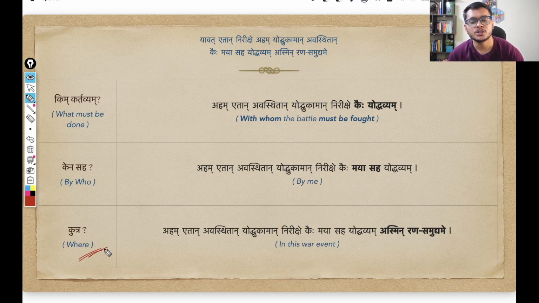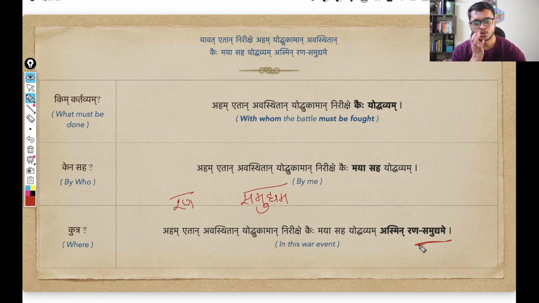And lastly, the question is kutra. Kutra, you already know, is an indeclinable avyaya, simply meaning where. That is, where this battle must be fought. And the response is ran samudyame. So this ran samudyame is actually a single word. I have used the hyphen to show that this is a combination word, or a samas. So ran samudyame is a samas, or combination word. Where ran means war, war or battle, and samudyam means event.